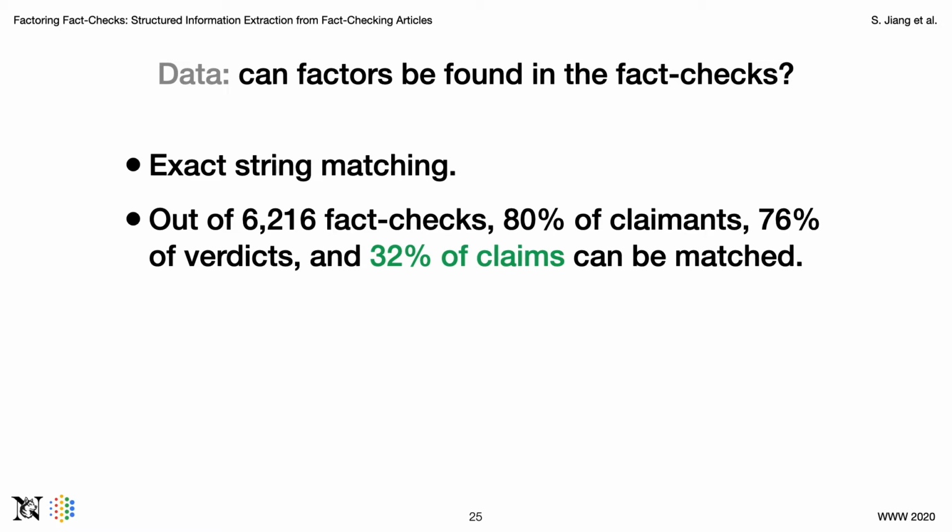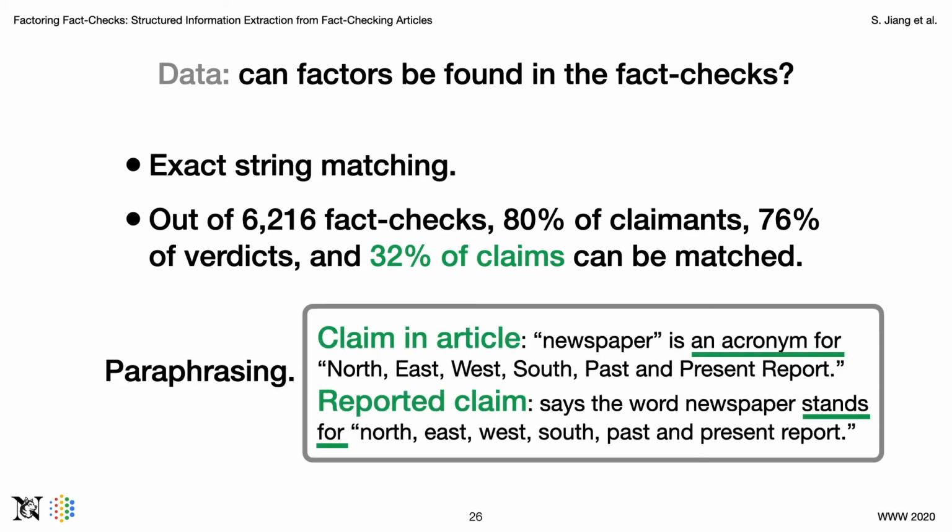So if factors are not in the fact check, then this task seems to be unachievable. We start with exact string matching between the reported factors and the fact checks. We found that although most claimants and verdicts can be found in the fact checks, we can only find 1/3 of the claims. The reason here is paraphrasing. Consider the previous example. The claim in the article is "newspaper is an acronym for something", while the reported claim paraphrased "is an acronym for" to "stand for".